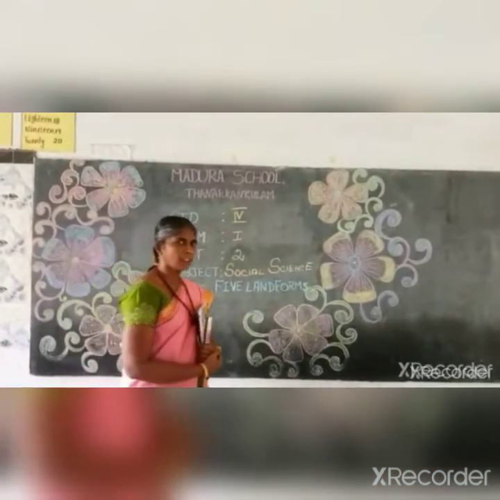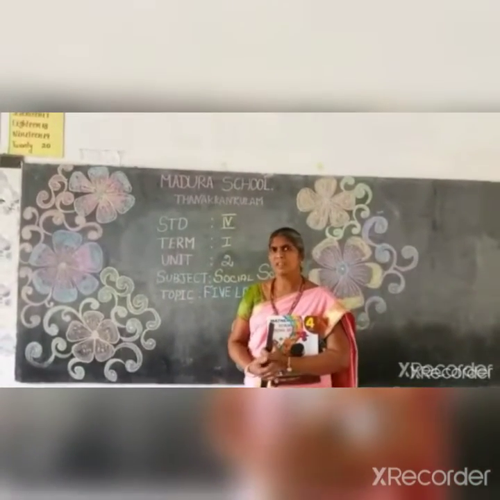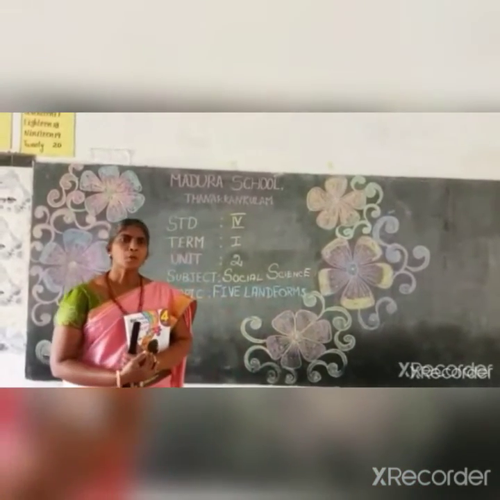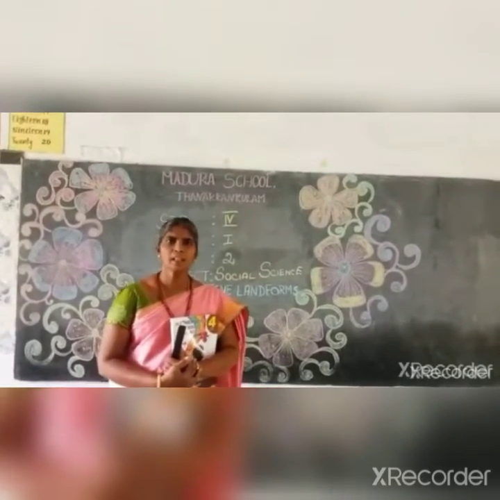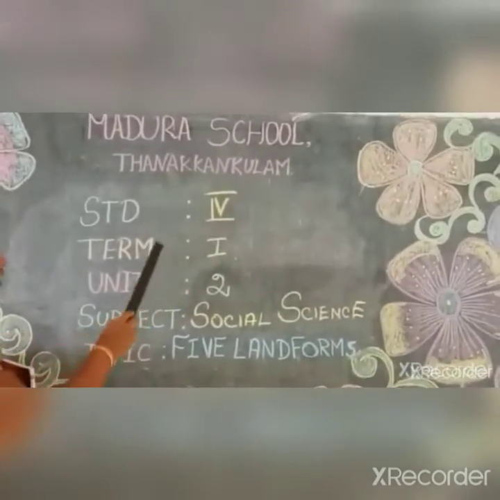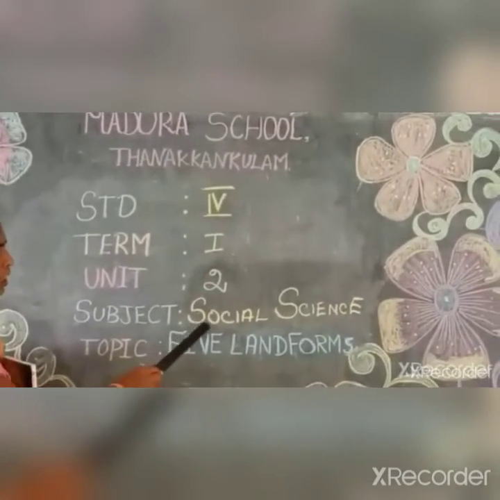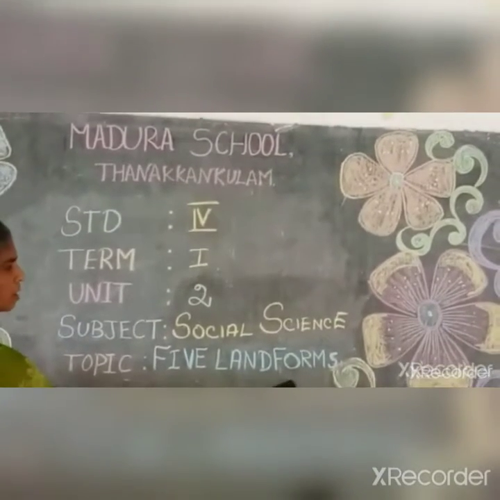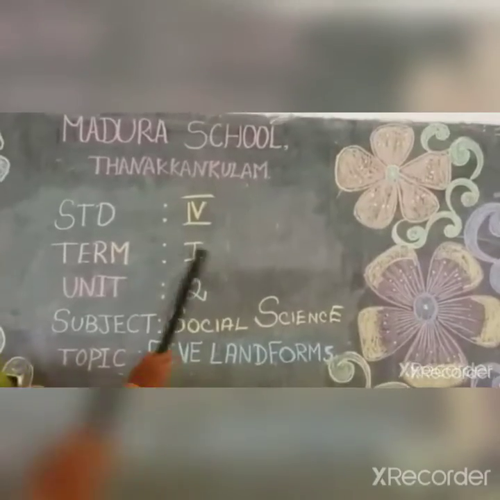Today I am going to teach you social science. Which subject? Social science. What is social science? Social science is the study of human society and social relationship. See the board. 4th standard, first term, Unit 2, social science. Topic 5, landforms.